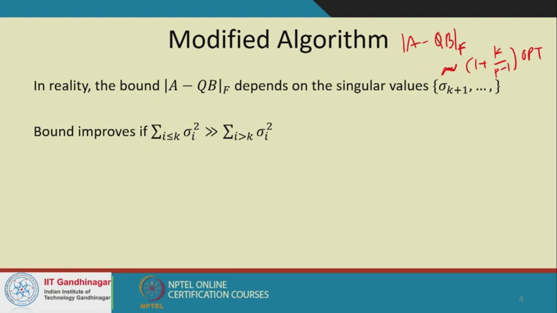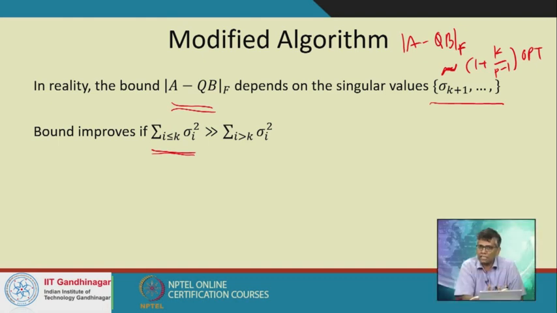In reality, it turns out that this bound really depends on the singular values from k plus 1 to n. In effect, the singular values from 1 to k are really the signal that we're trying to capture, and k plus 1 to n is, in terms of our model, the noise or the perturbation.